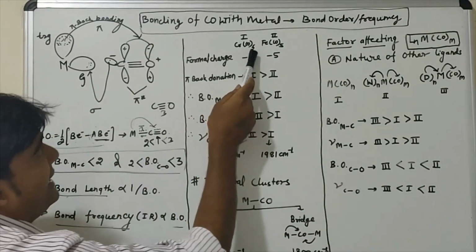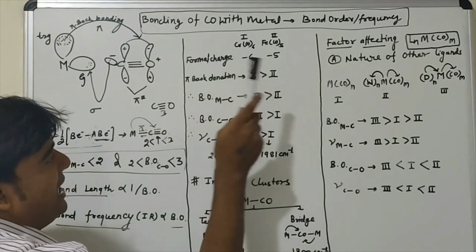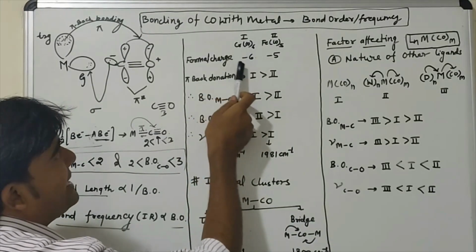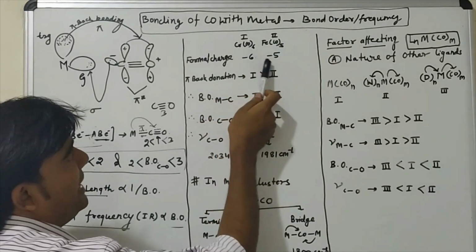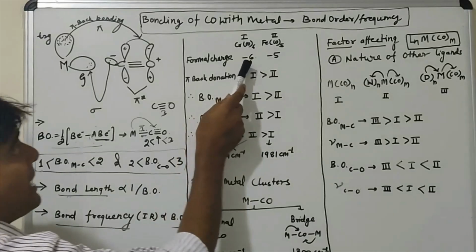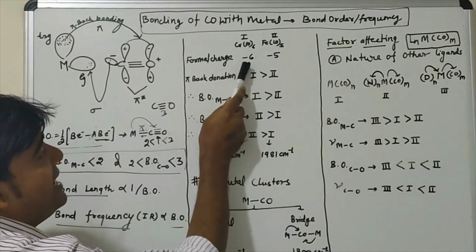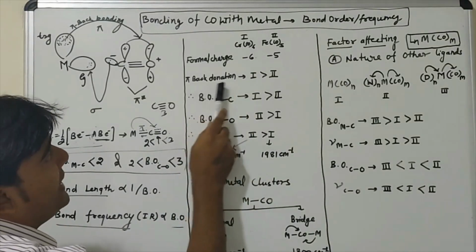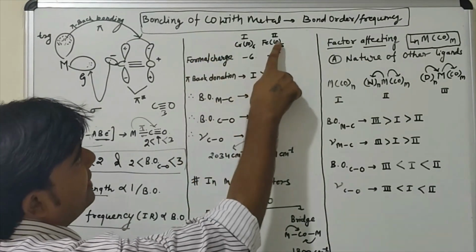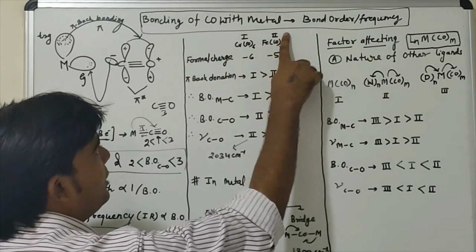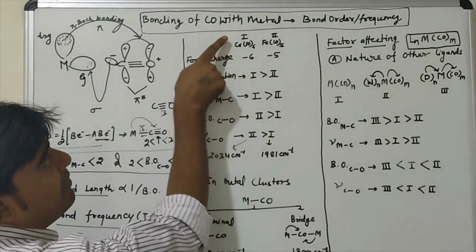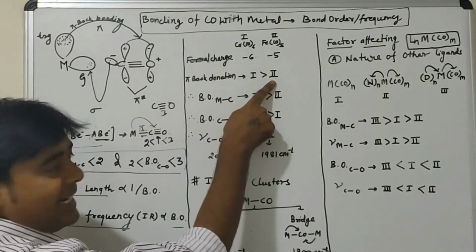So if here is a negative formal charge, sorry, not charge, this is formal charge. If here is a negative formal charge and here is a -5 formal charge, then the pi back bonding will be high in this case. I represent this complex by the notation 1 and this complex by the notation 2. So pi back donation will be high in the first case as compared to the second case.